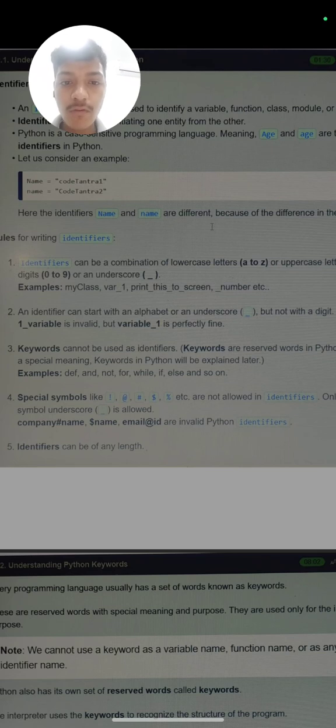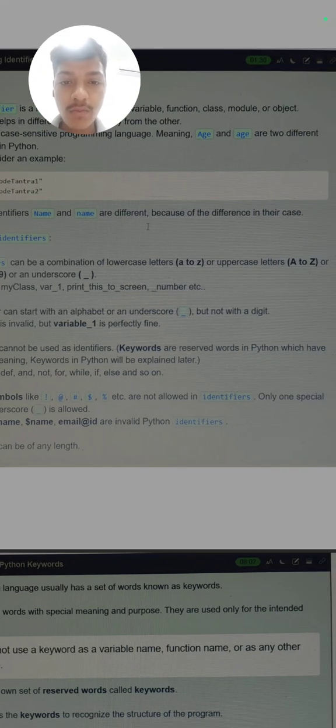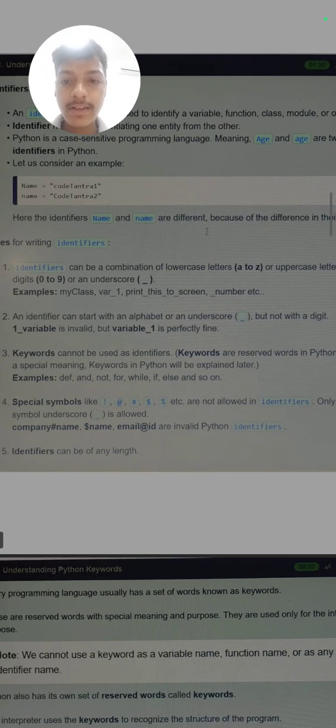An identifier can be a combination of lowercase or uppercase letters from A to Z, and it can also have numerical values. What are ASCII values? ASCII values are numerical values given to alphabetic characters or strings. The identifier can contain digits and underscore, for example my_class. An identifier can start with an alphabet or an underscore, but there is a rule that we cannot start an identifier with a digit.